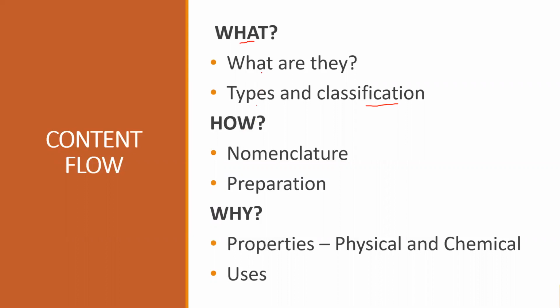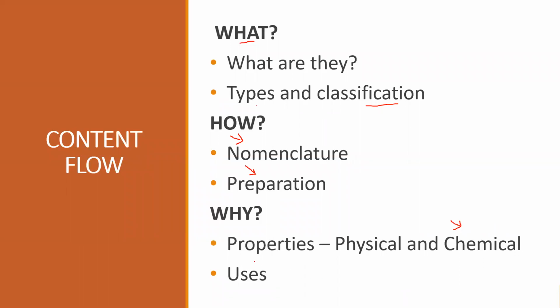Once we have understood what these compounds are, then we'll ask the question how. Under how, we will look at how to name them, and how to prepare them. Once we have known how to prepare them, the next question that arises is why do we need to study them? We study organic compounds basically for the various chemical properties which give rise to various compounds which are useful to man.